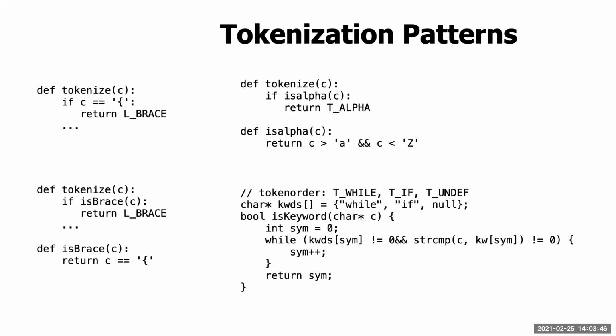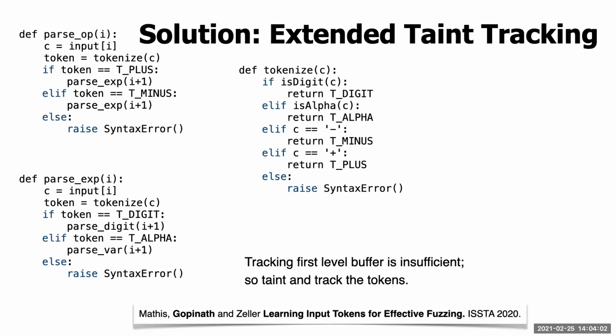Another major problem with tokenization is that there is a wide variety of patterns for tokenization, any combination of which can appear in a program. So handling tokenization is not simple. We also needed to stop as soon as the parsing phase was over. However, we succeeded in transferring the input chains across the tokenization phase without imposing significant penalties on program execution speed. And our work was published at ISSTA 2020, and this work also served to improve our grammar mining techniques.